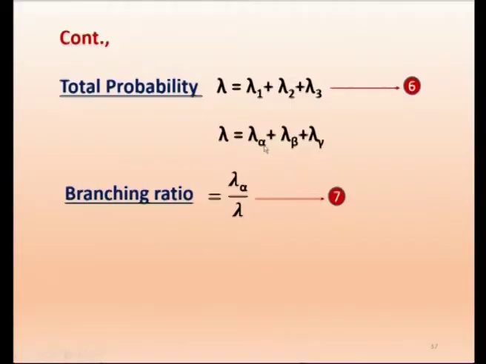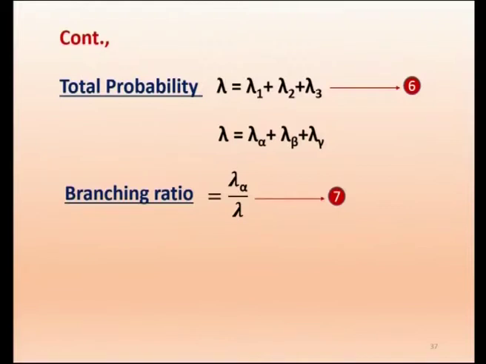So the total probability will be lambda, and lambda alpha will be the probability of emitting alpha. Lambda beta refers to the probability of emitting beta. Lambda gamma refers to the probability of decay by gamma. All three together must give a total, which must be a constant. So this total probability will be equal to the sum of the partial probabilities. These are partial probabilities, and this is the total probability. And here we define a quantity called branching ratio.